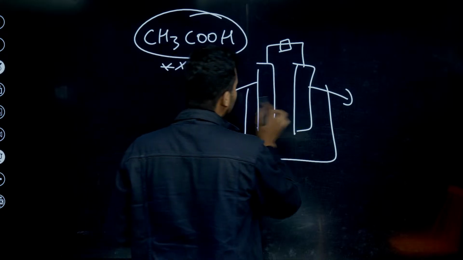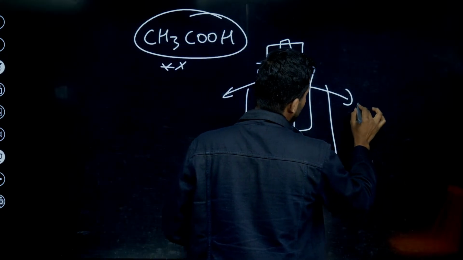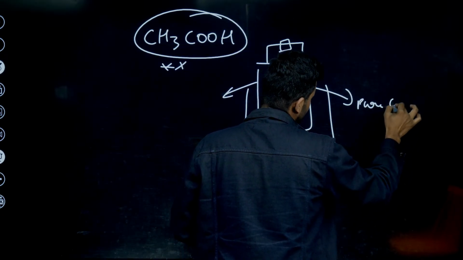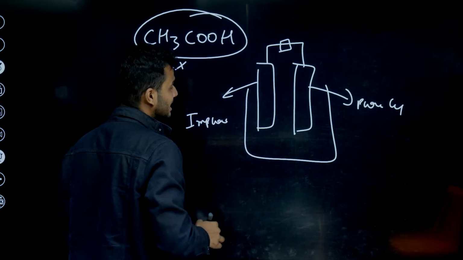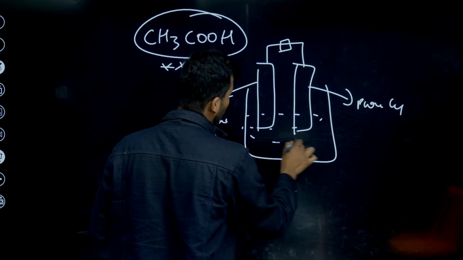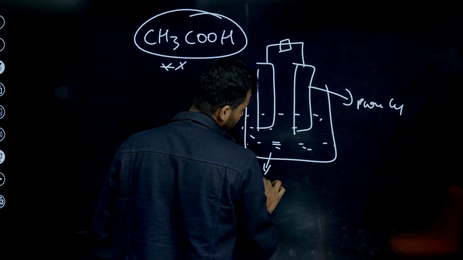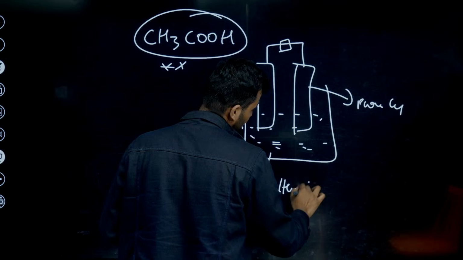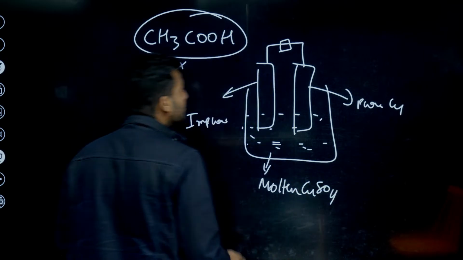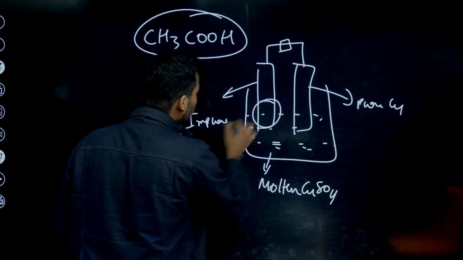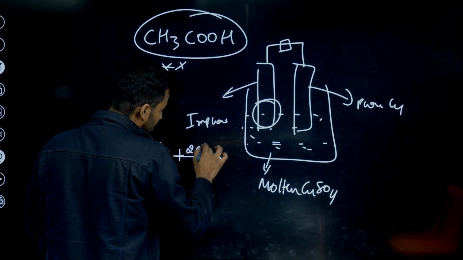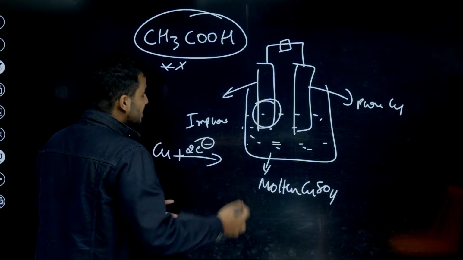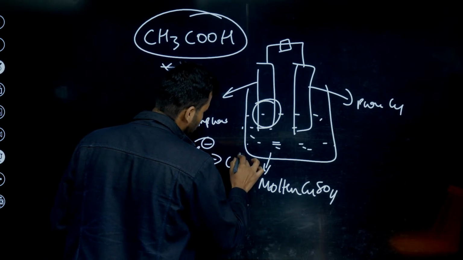Yes, there is an anode and a cathode. The cathode is pure copper metal. The anode is impure copper metal. It is connected to electricity, in molten copper sulfate, the same metal sulfate. When we pass electricity, the impure copper undergoes oxidation. It gives up 2 electrons to form Cu2+ ions.